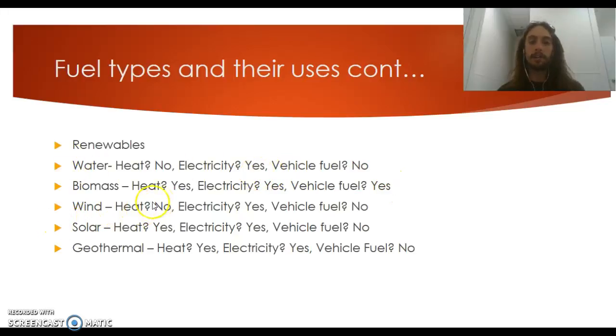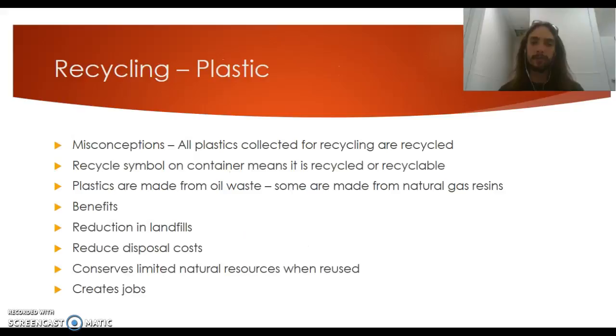Wind energy doesn't produce heat. It does produce a lot of electricity and not any vehicle fuel. Solar, it does provide heat. It does provide electricity. We're not quite to the technology to put it on our cars, but eventually we will be there. And then geothermal. Heat, yes. Electricity, yes. Vehicle fuel, no. Geothermal heat just uses heat from the ground, so you can't really convert that into a vehicle fuel.